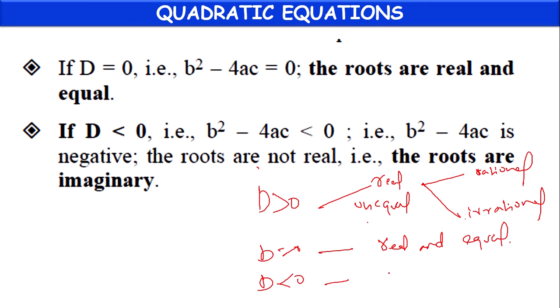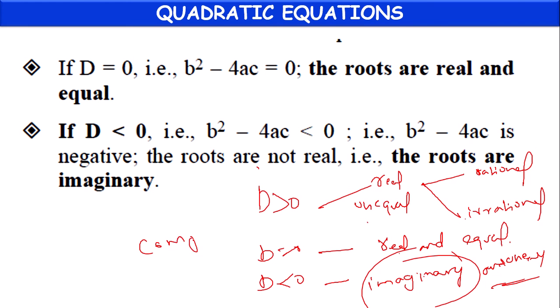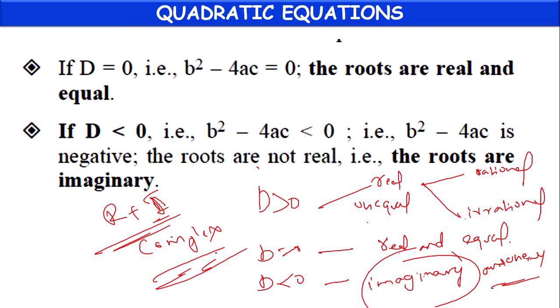If d is less than 0, they are not real, they are imaginary and unequal. Sometimes they will use the word complex also. Complex numbers means a combination of real numbers and imaginary numbers.